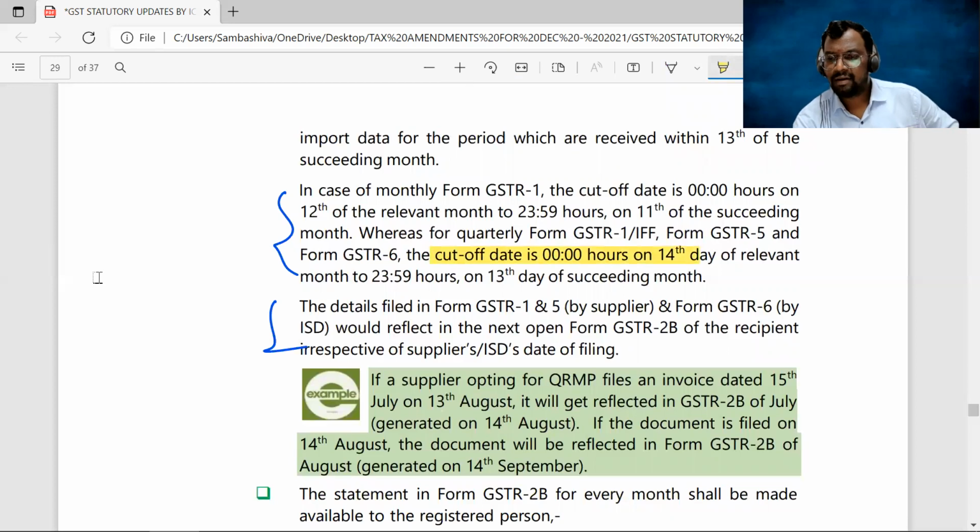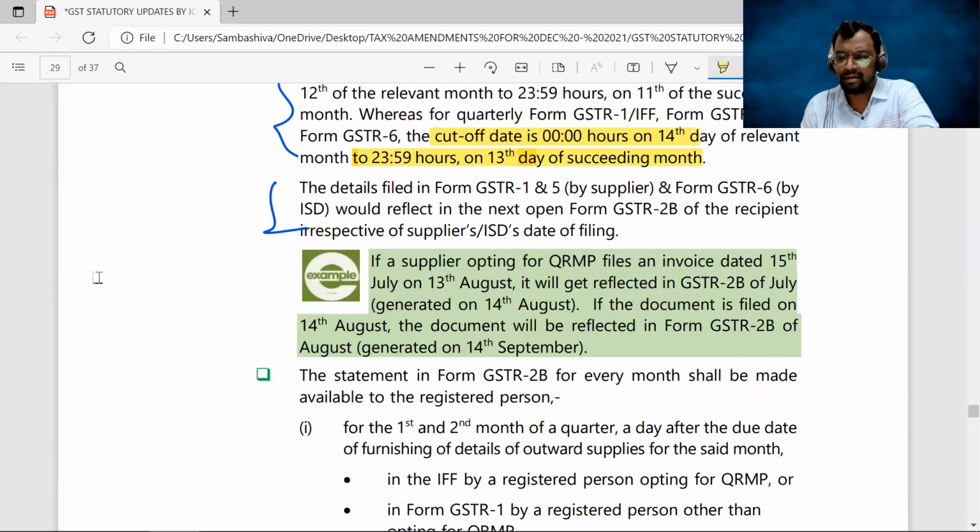12 hours on 14th day of the relevant month to 11.59 hours till the 13th day of the succeeding month. That's what we have seen, no? For April month, 14th April to 13th May. For May month, 14th May to 13th June. Clear, sir? So that's what I explained here also.